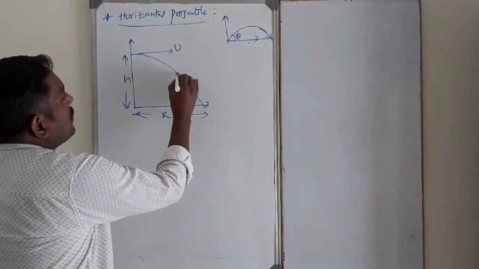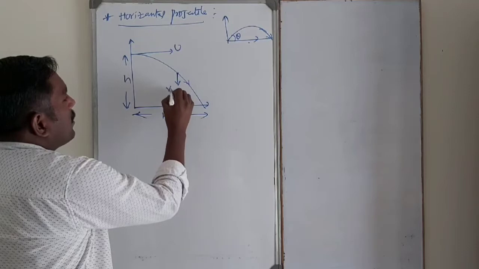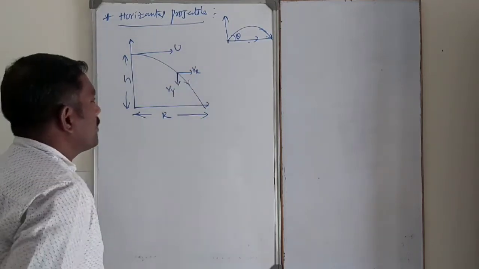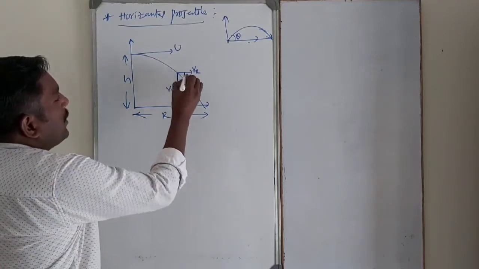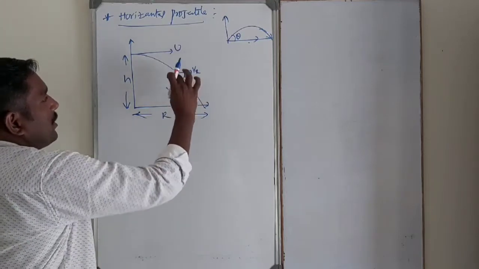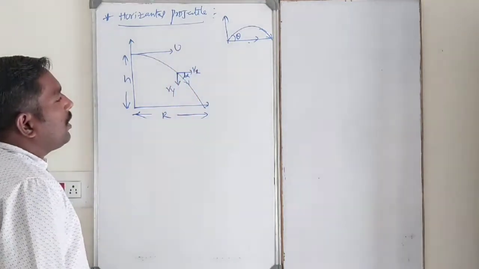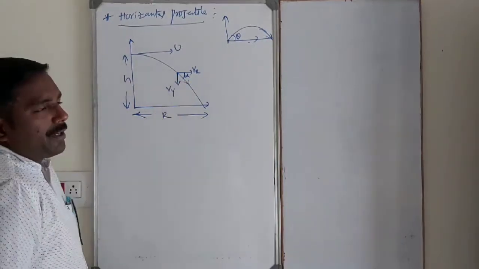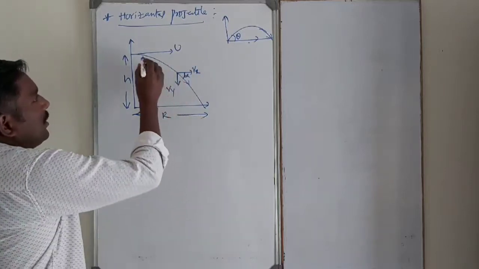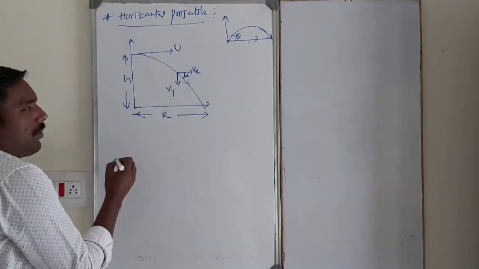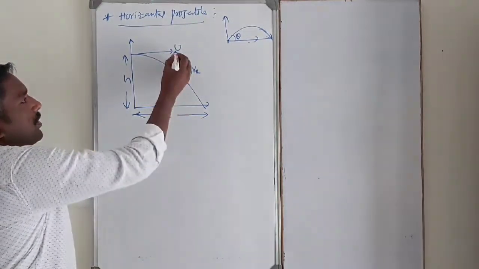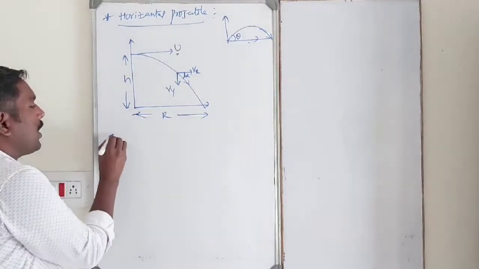See, this is the vertical velocity, the vertical component, and this is the horizontal component, making an angle alpha. This is the velocity component along the horizontal. Vy is the vertical component in the downward direction. Now, the initial velocity. The initial horizontal velocity remains constant.